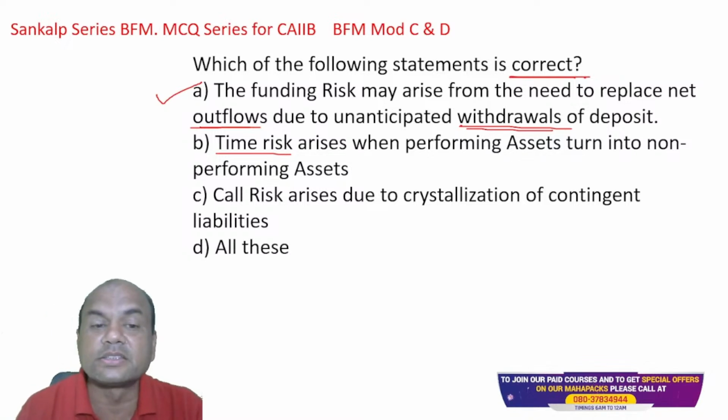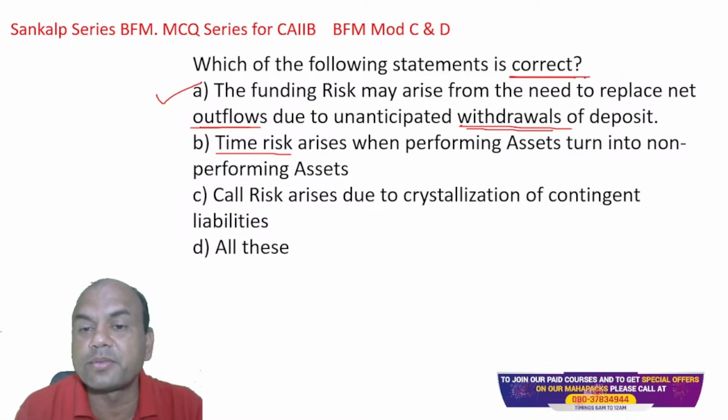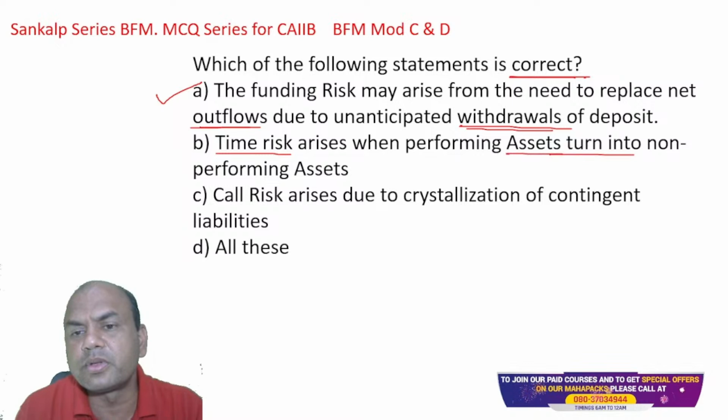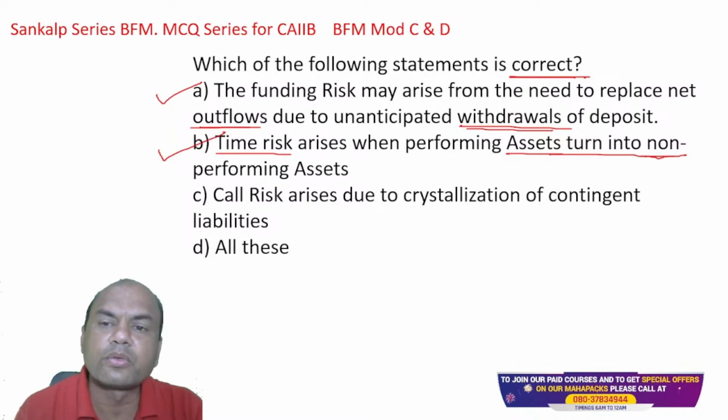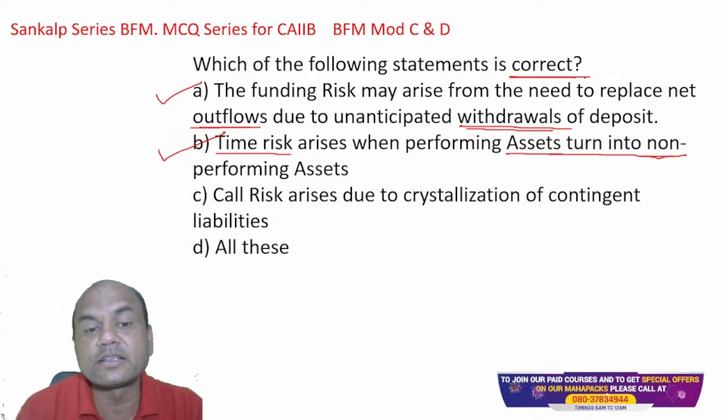When my performing asset becomes NPA, then I won't be getting the interest that the loan was going to give me. So that's why it is again correct. If two are correct, obviously this answer will be D. Let's see the third one also.